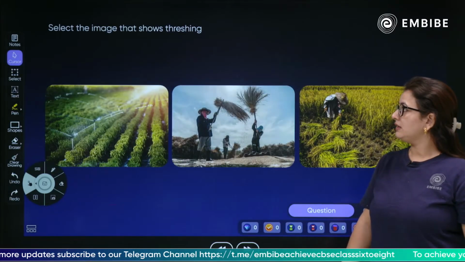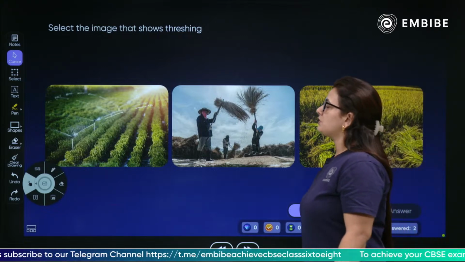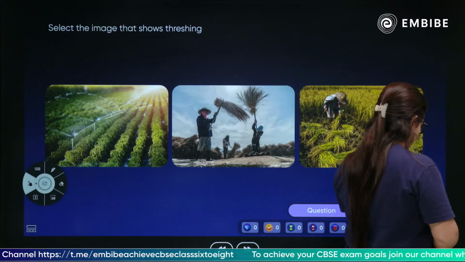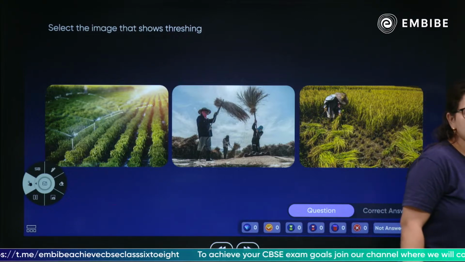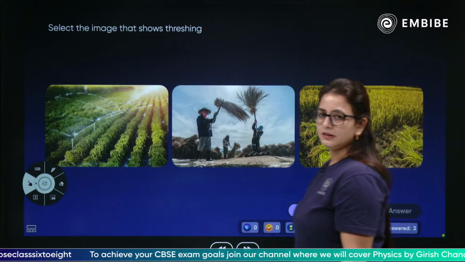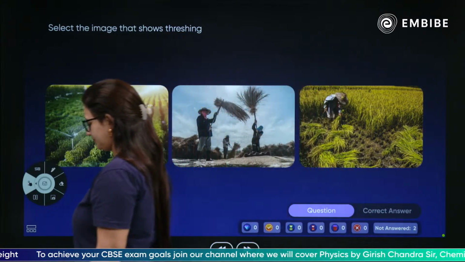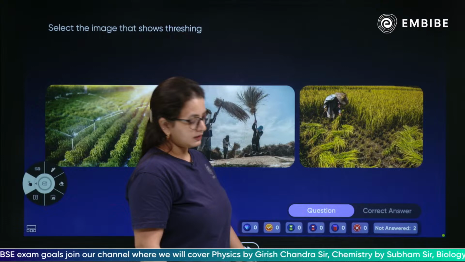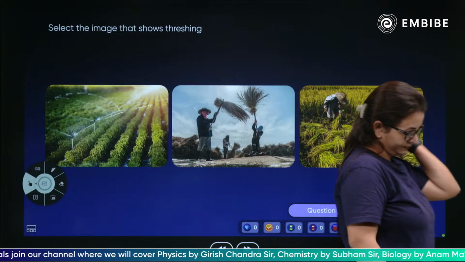Next we have what? Select the images that show threshing. Yes, which particular image shows threshing? Which of these looks like threshing? The image that shows threshing. Yes, click on the image which shows threshing.